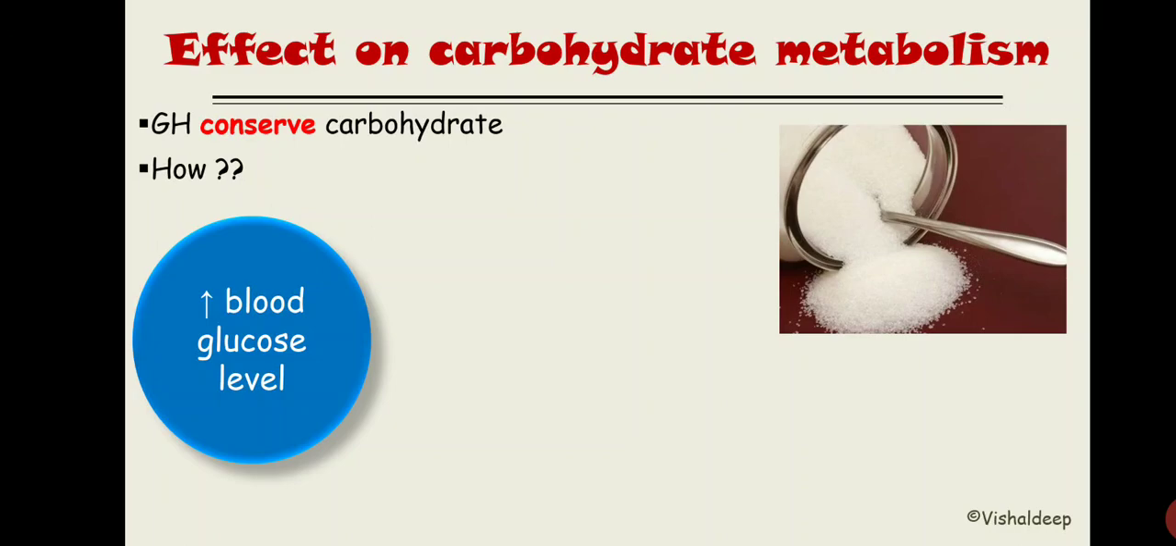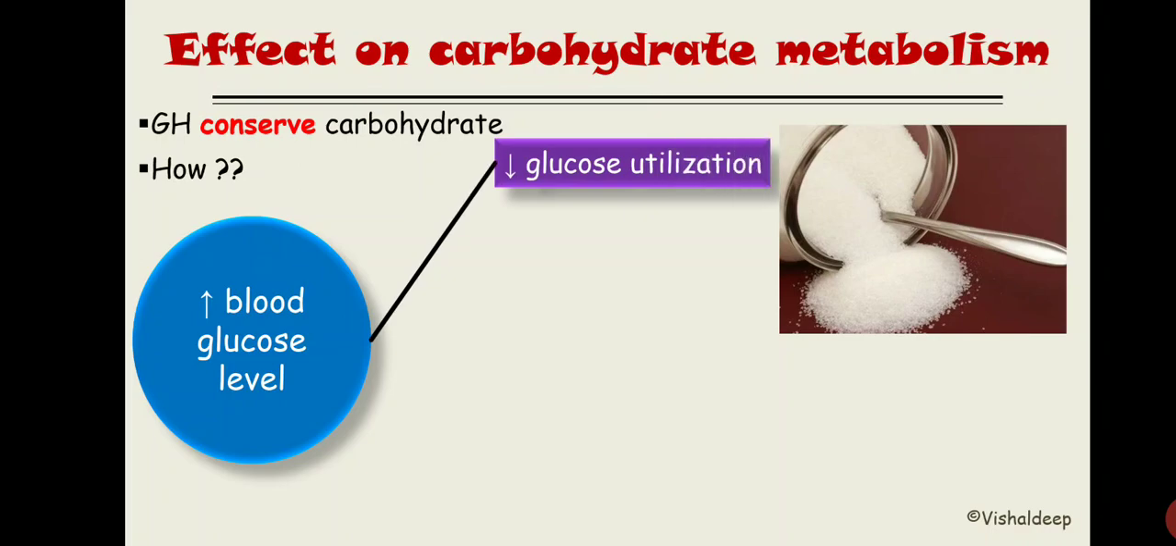You need to understand one thing. Let's compare the blood glucose level with the money that you have in your bank account. How will you increase the money in your bank account? Two things you need to do. One, you need to decrease your spending, right? Second, you need to earn more money, right? The same thing growth hormone will do with glucose. It decreases the use of glucose and increases the production of glucose. So the first action of growth hormone to conserve carbohydrate is to decrease utilization of glucose, and the second is that it increases production.